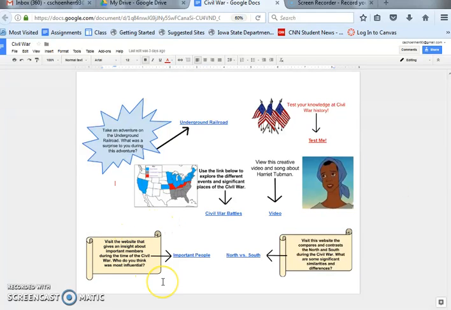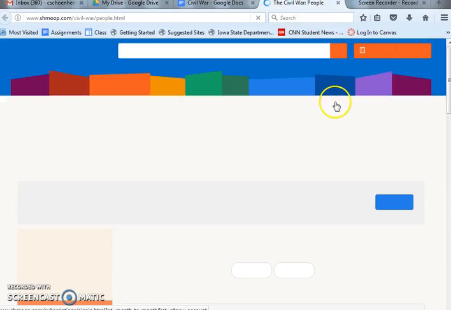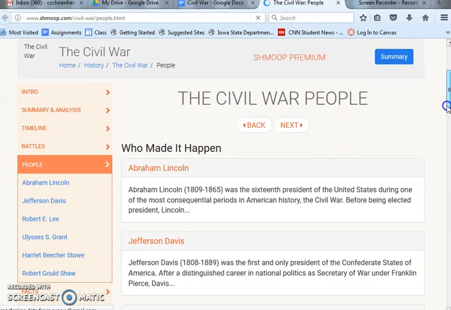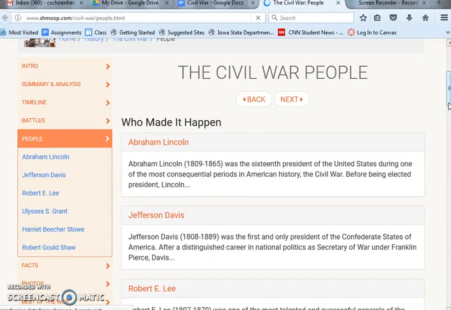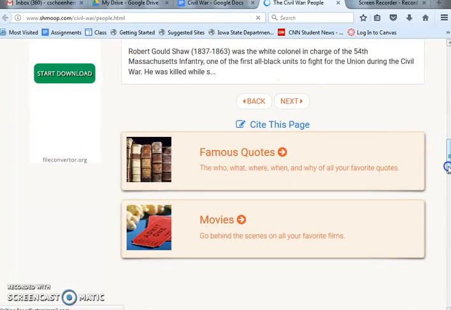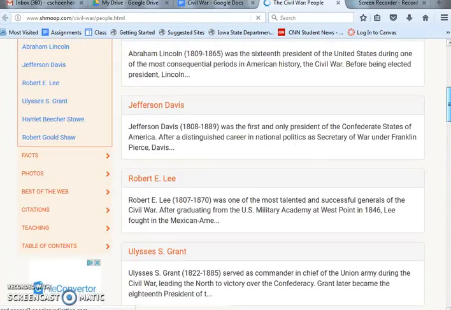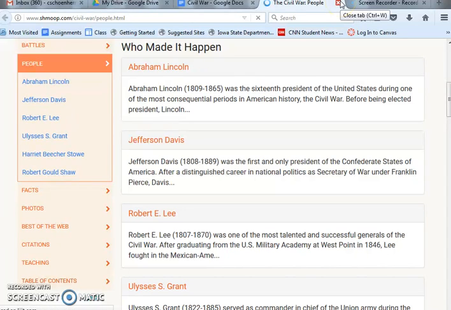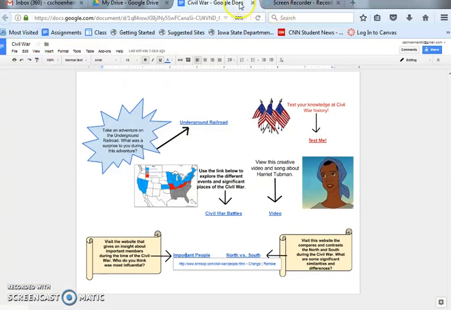Then visit this website that gives an insight about important members during the Civil War. Who do you think was most influential? I love this one because our reading standard for 5th grade says they have to pick an influential person and write about him or her. This gives them a list of people from the Civil War time period and what they did. And even if it doesn't give them a lot of information, it gives them ideas of people they can research, because they do have to write about who was the most influential person and why. So I think that's great.